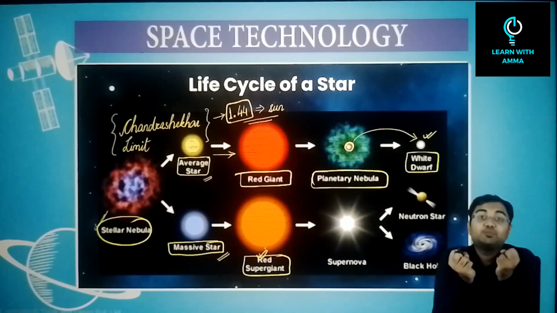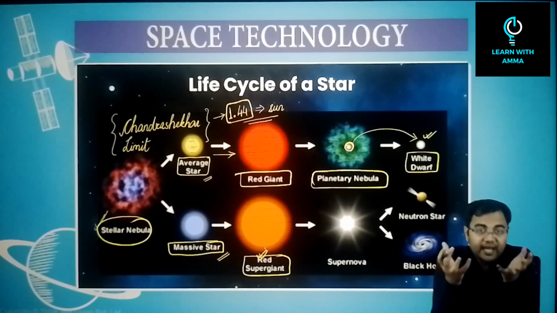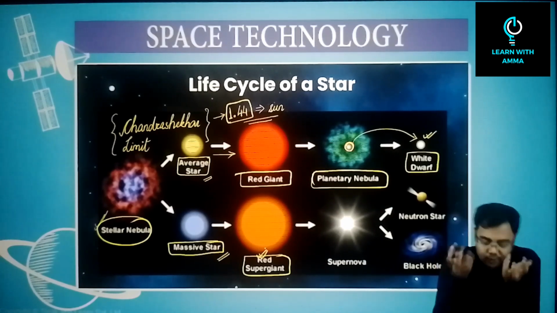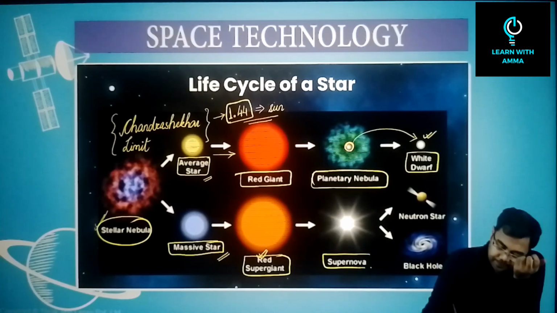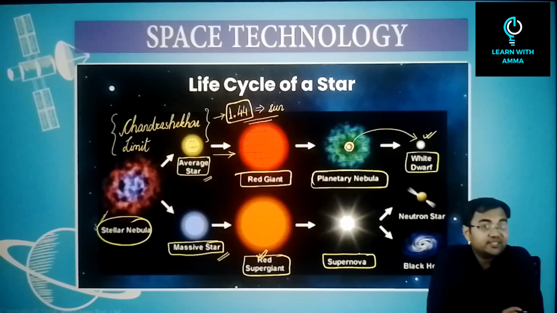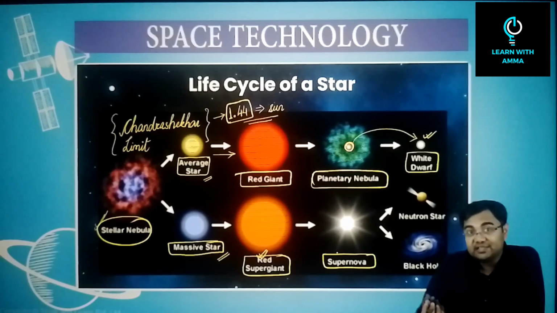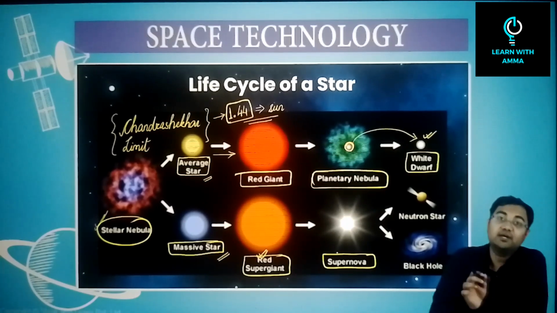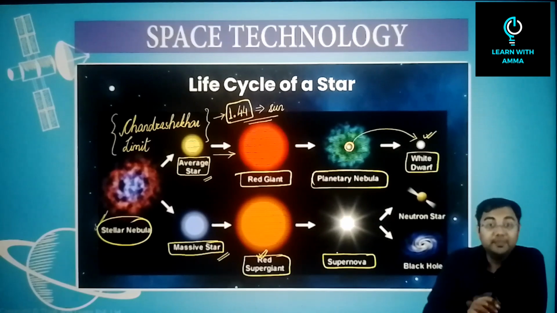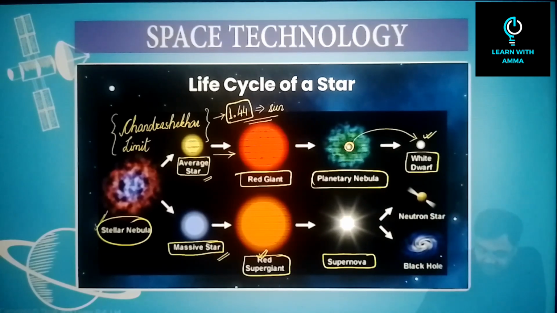And there is a huge explosion that happens at the core. This explosion is known as supernova. So ultimately supernova will happen, and even after this, there is no guarantee that this massive star will convert into a black hole. It may or may not. It may either convert into a black hole or into a neutron star.